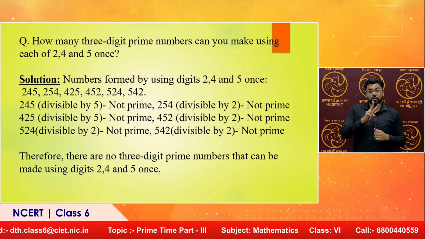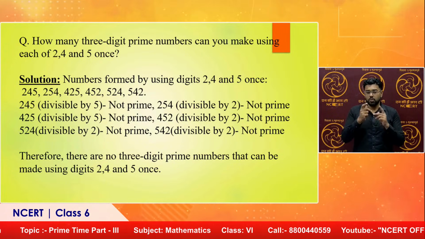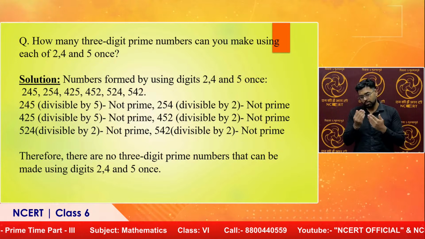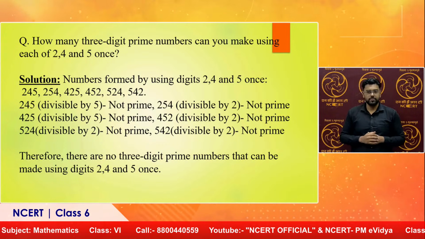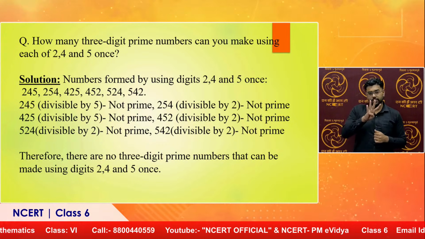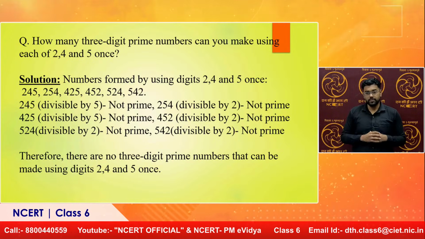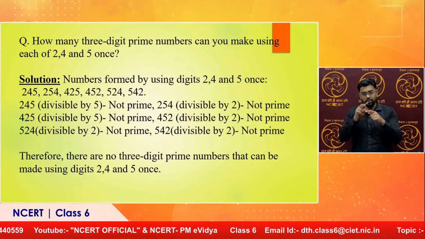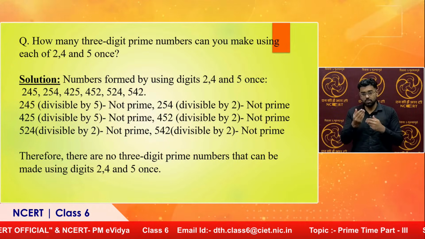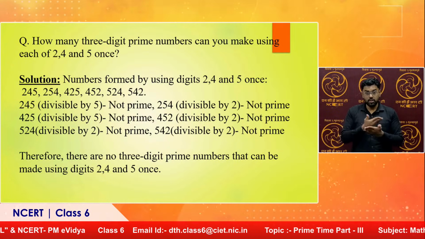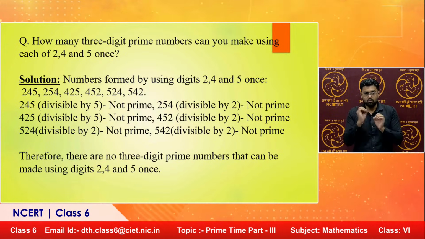245 is divisible by 5, so obviously this is not prime. What about 254? Divisible by 2, of course, so it is not prime. What about 425? Divisible by 5, so it is not prime. 452 is divisible by 2, therefore it is not prime, it is ending in 2. What about 524? It ends in 4, it is divisible by 2, so it is not prime. 542 is divisible by 2, so again it is not prime. So, therefore, children, there are no 3-digit prime numbers that can be made using digits 2, 4 and 5 once.